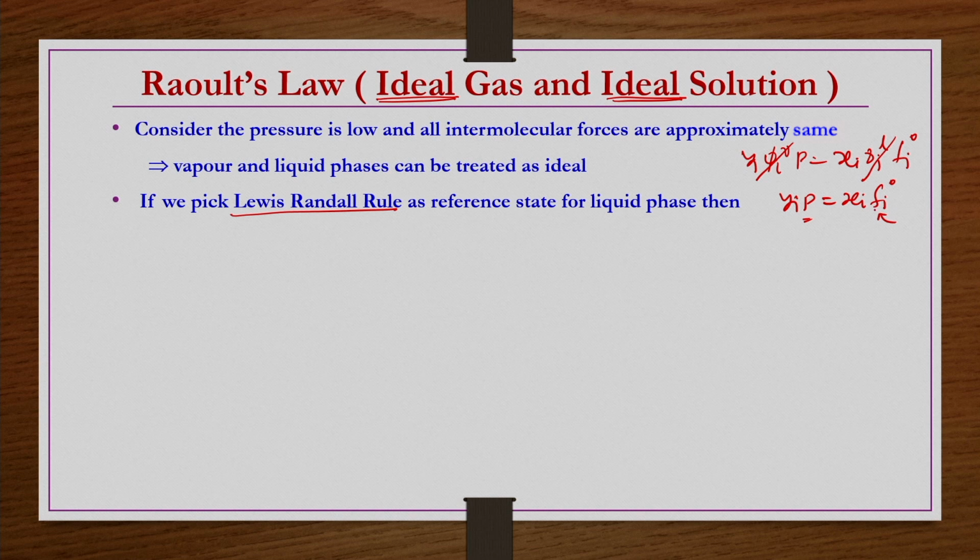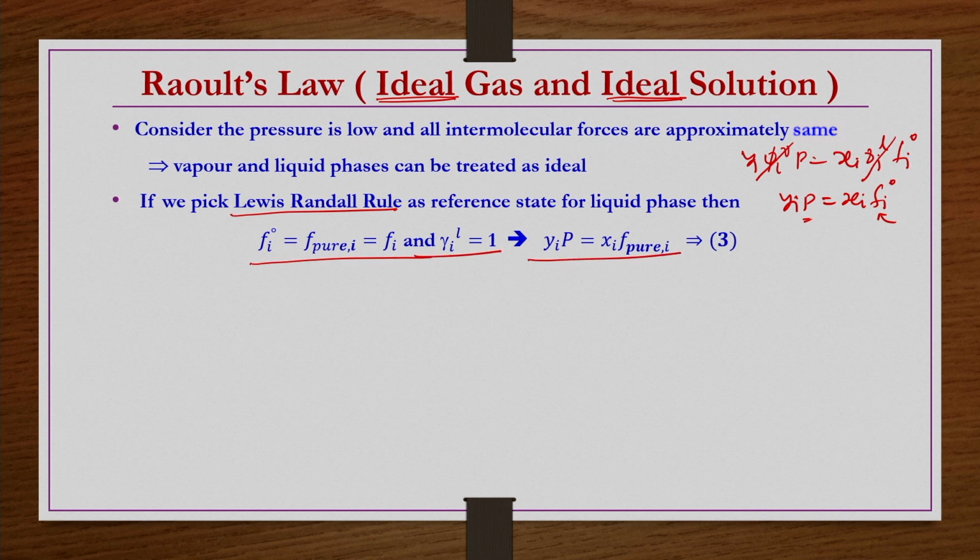So, for fi naught we have to consider a reference state. Let us say we take the Lewis-Randall rule as a reference state in order to define the fugacity of the liquid phase at reference temperature and pressure, right. If you take the Lewis-Randall reference state, then fi naught is nothing but, according to the Lewis-Randall rule, f pure i. That is what we have already seen. So, that means fi naught equals f pure i and gamma equals 1.